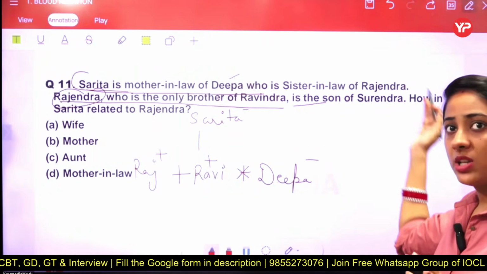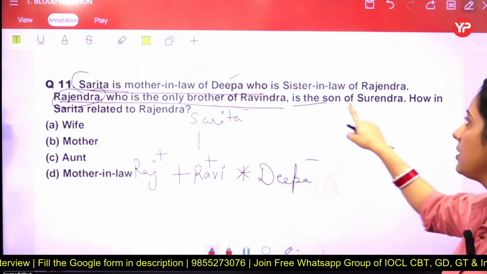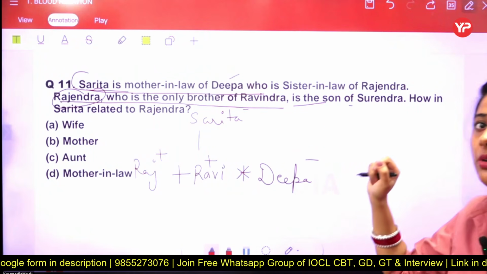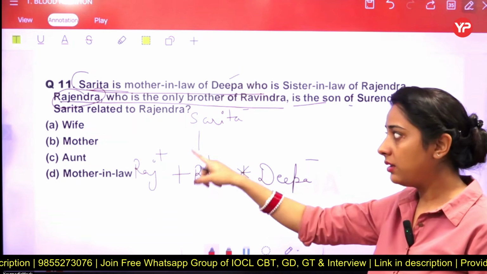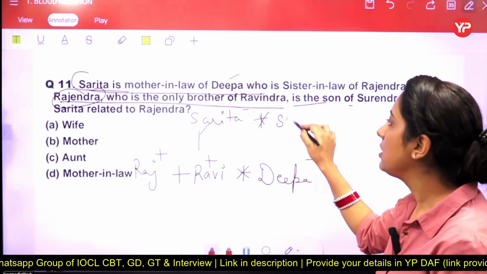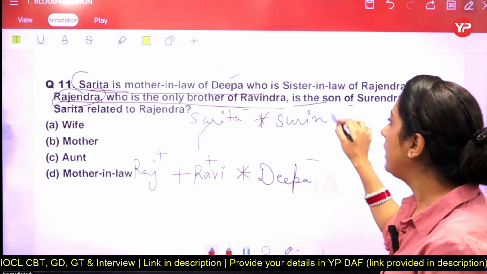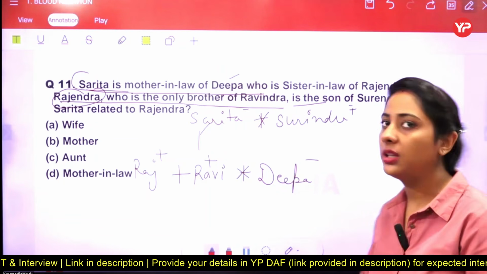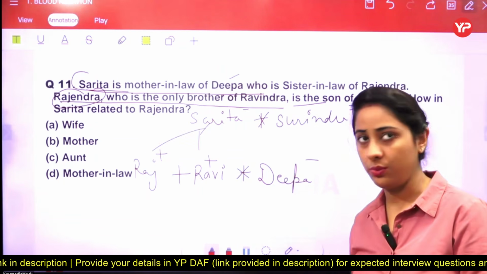We have to read the information again. That means Rajinder is a son of Surinder. Now Rajinder is a son of Surinder, so that means that Surinder is married to Sarita. That's how he becomes the father and Sarita becomes the mother of these two.